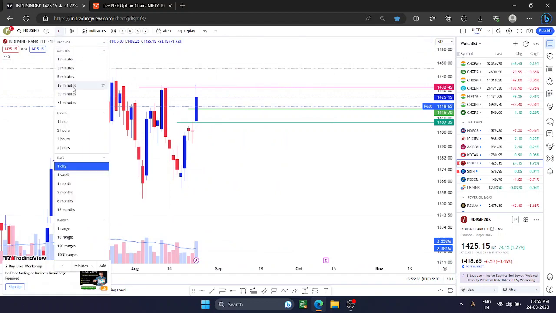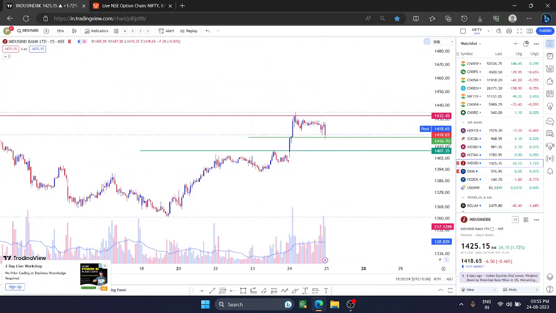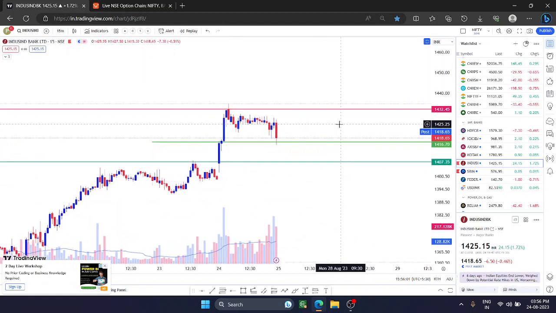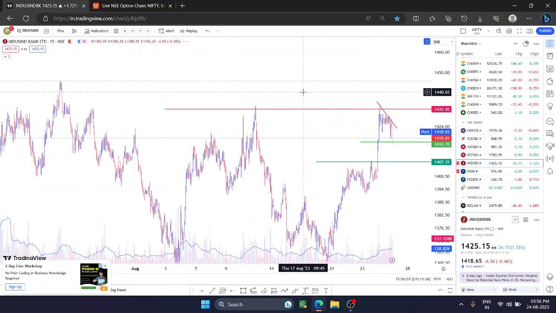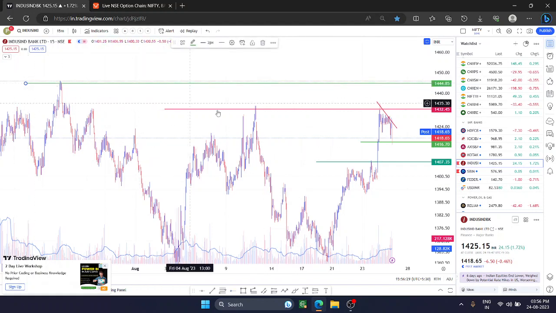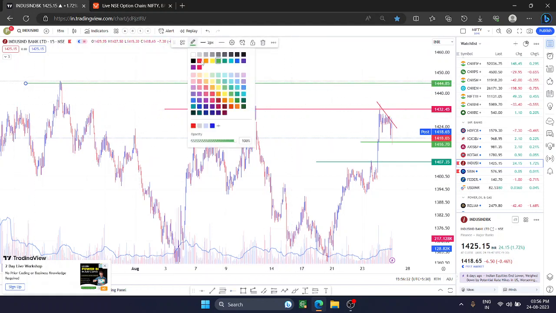Okay, now in the 15 minutes time frame you will find it is making a kind of flag and pole pattern. If it breaks that hurdle, above that with a strict stop loss of today's closing, you can plan for further long. Or if it is above that, your stop loss will be at most 1420. See, 1432, 1440, 1432 will be your first hurdle, a little bit of hurdle you can face. And above that 1444 will be your next hurdle.